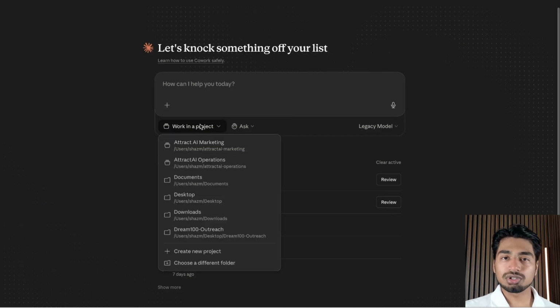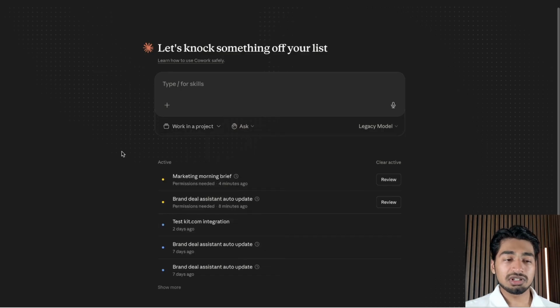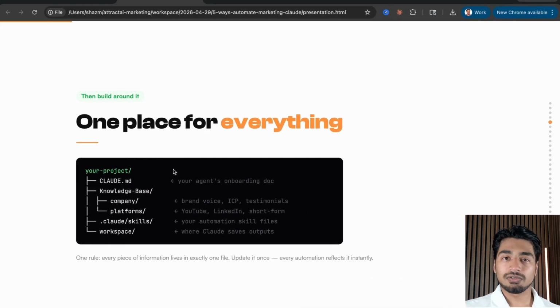And these are basically just folders on my computer. So I have a track day marketing folder, a track day operations folder, all these different things. And this is how you want to set up your folder. Your folder is what Claude is working in. And if Claude is working in a messy folder that doesn't have information, it's going to, again, create junk, create garbage, and make things even worse. All right. So this is how I go about structuring mine.